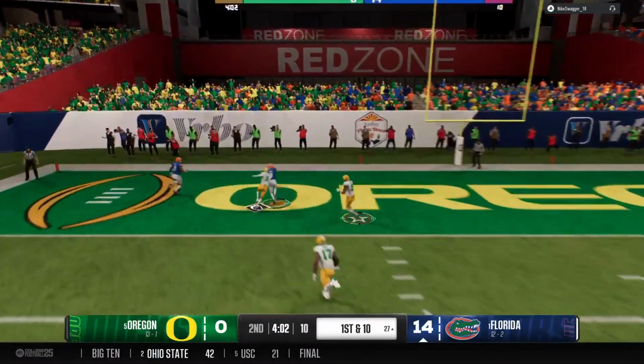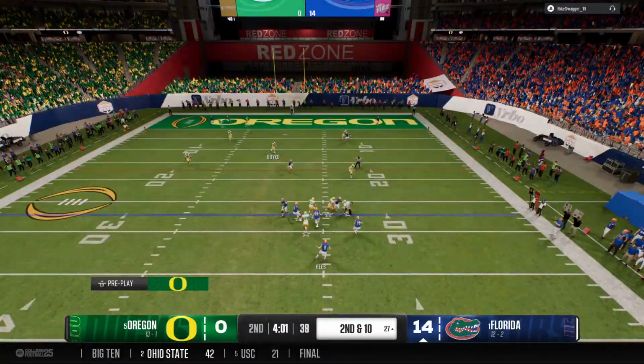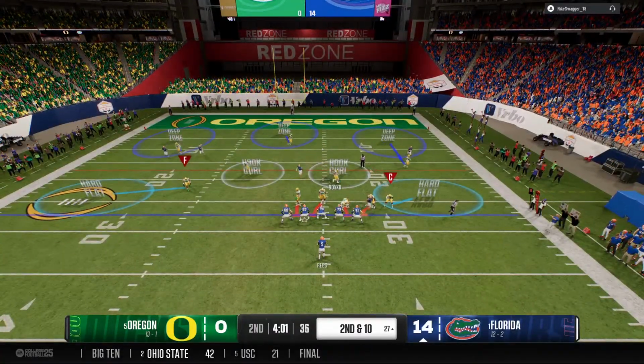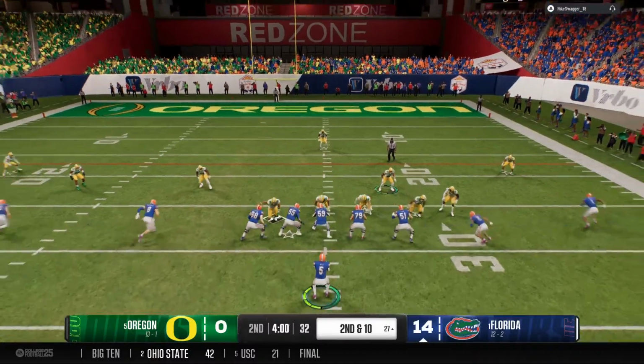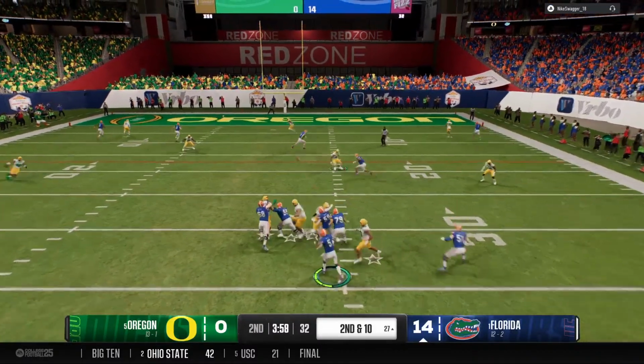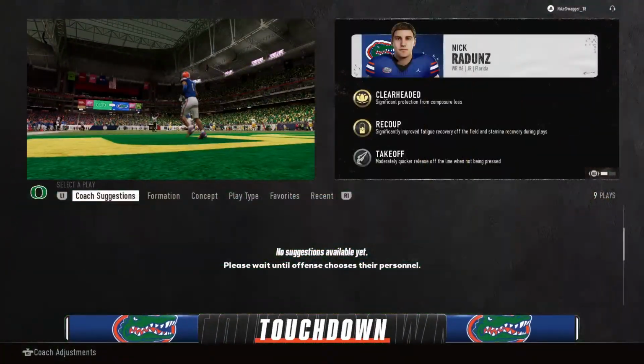Here's a shot toward the end zone. Oh, and it's incomplete. He flat out dropped what would have been a touchdown. Second down coming up now. Chris, not only really good coverage here by the defense, but I love their awareness. And he'll loft it to the end zone. And it's caught. Touchdown, Gators.